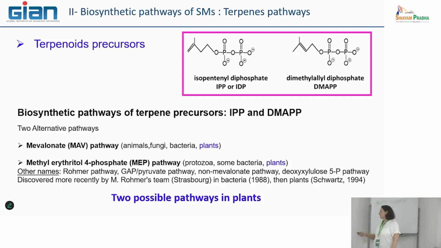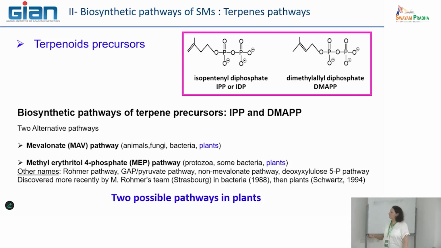But you see, it's not so far. It was in 1988. There was a specific group that worked in Strasbourg, and Michel Rohmer is still alive, and he is the father of the discovery of this pathway in plants, because he was working on terpene biosynthesis in prokaryotes compared to eukaryotes.